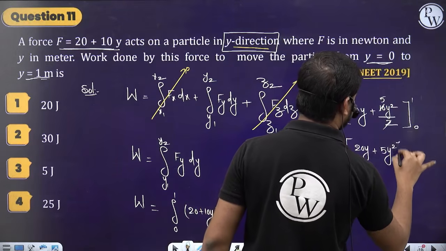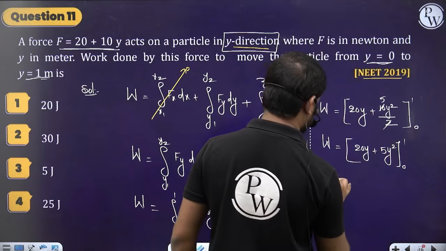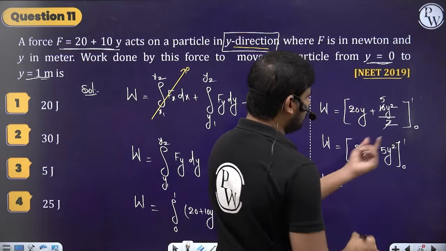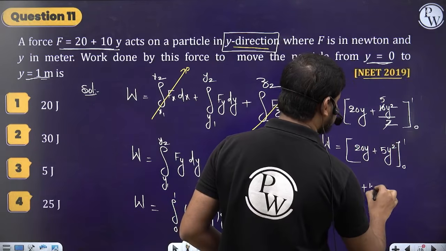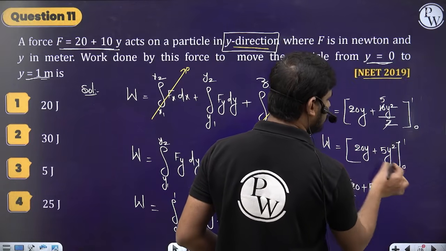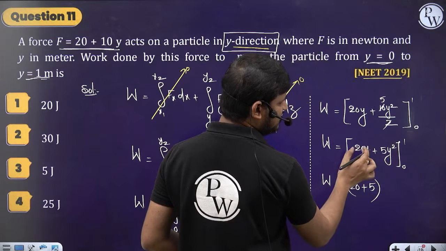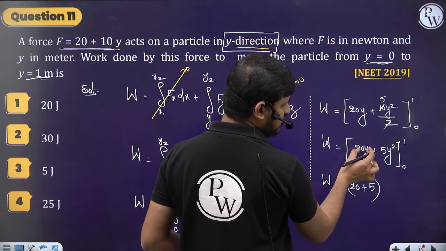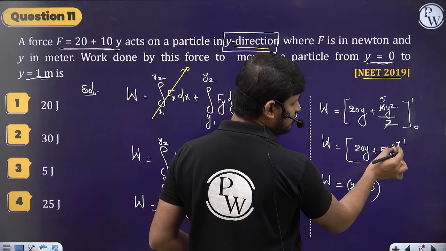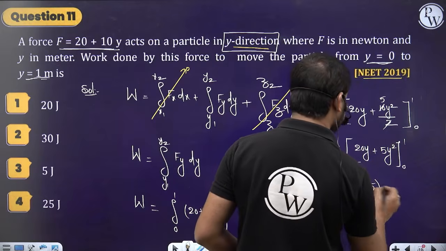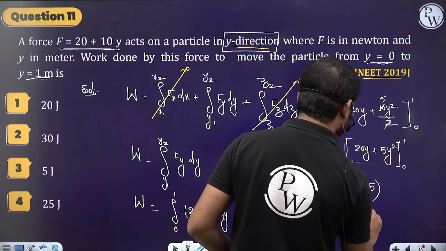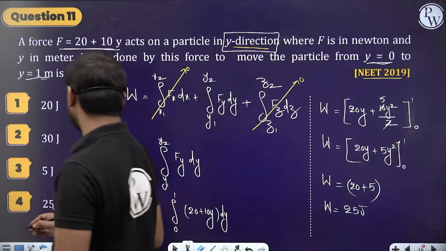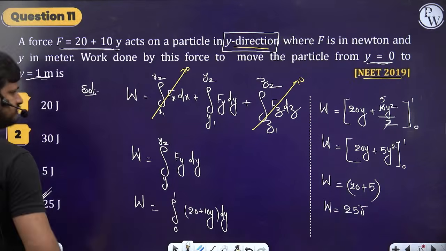20y plus 5y square. From where to where? 0 to 1. If you substitute the upper limit, it will become 20 plus 5 into 1 square, which means 5. And if you substitute the lower limit, it will become 0. So in place of y, if you substitute 0, 20 into 0 is 0, and 5 into 0 square is 0. So that's why simply write it this way. So the work done is equal to 25 joules.